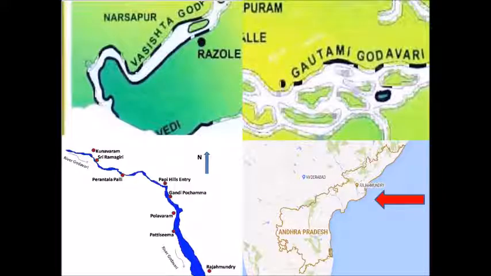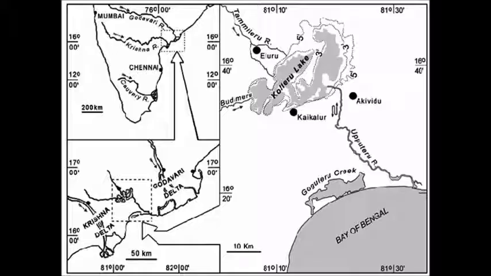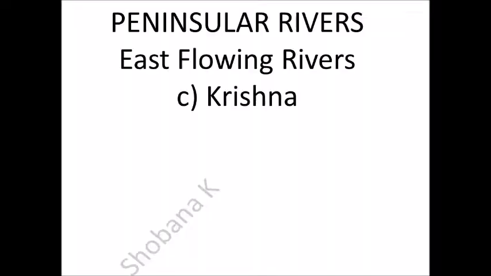The river near Rajmundri gets divided into two channels called Vashishta and Gautami and forms one of the largest deltas in India. You can see there clearly the division near Rajmundri into Vashishta and Gautami. Kolleru, a freshwater lake, is located in the deltaic region of the Godavari.